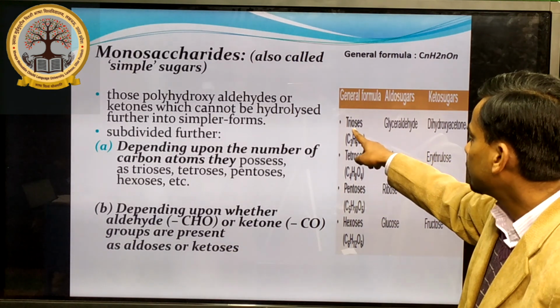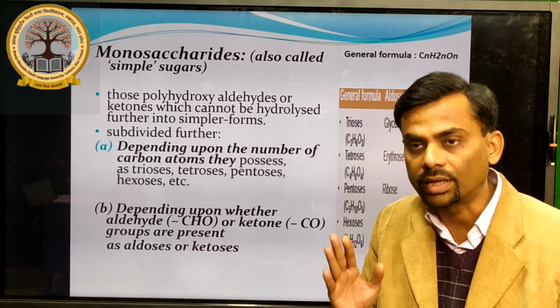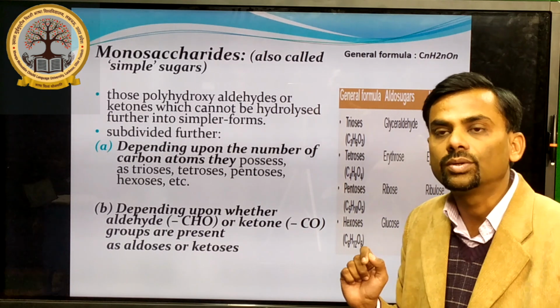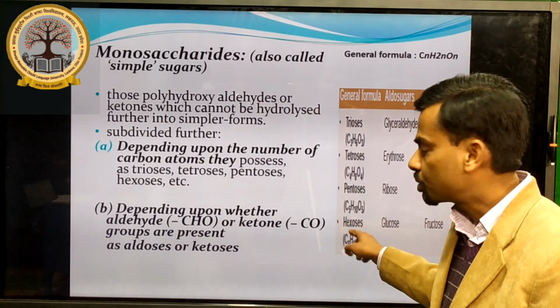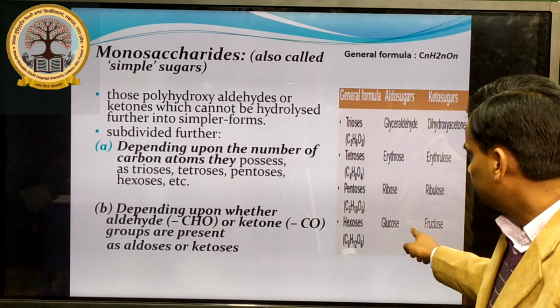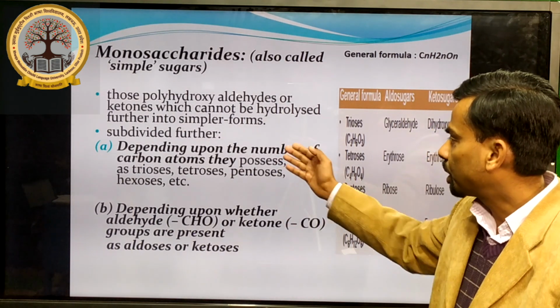We start with trioses. The first subclassification of monosaccharides is trioses. Examples are glyceraldehyde and dihydroxyacetone. Next come the hexoses, very important. The examples are glucose and fructose. They are subdivided further on the basis of the number of carbon atoms.